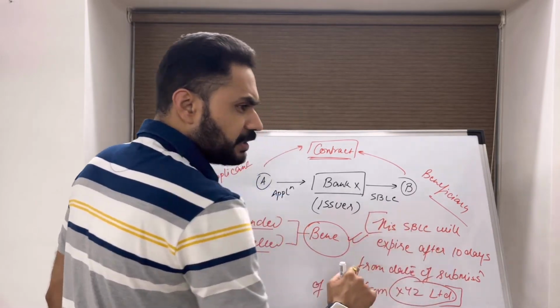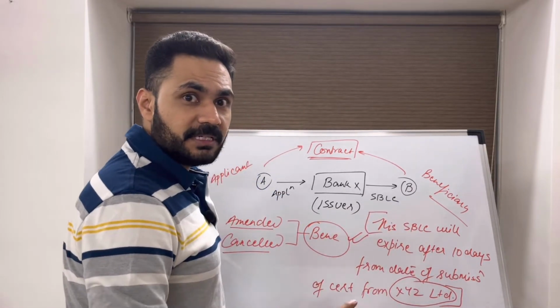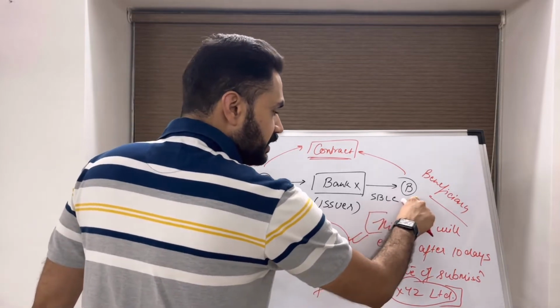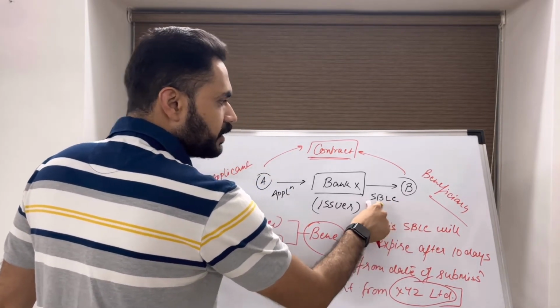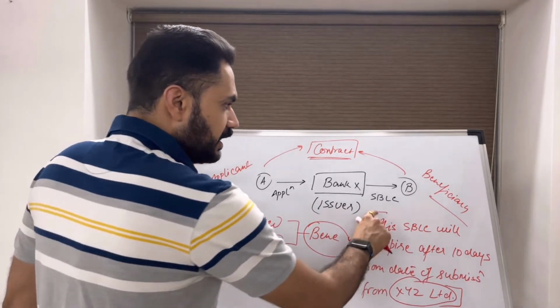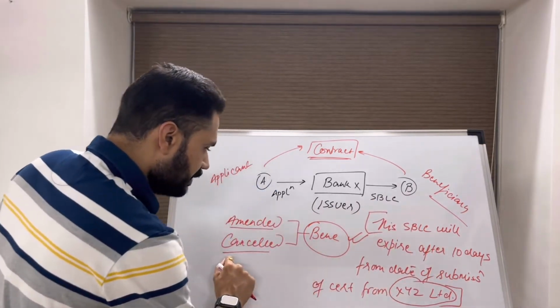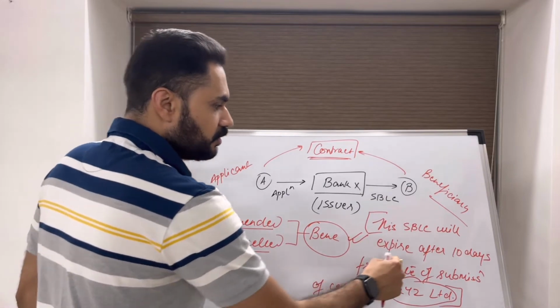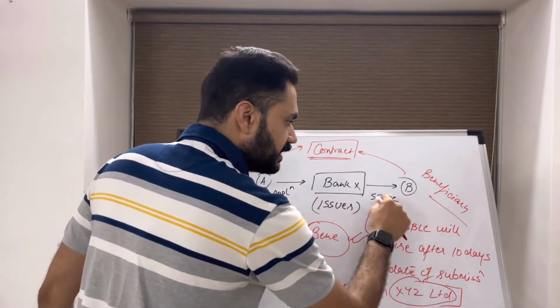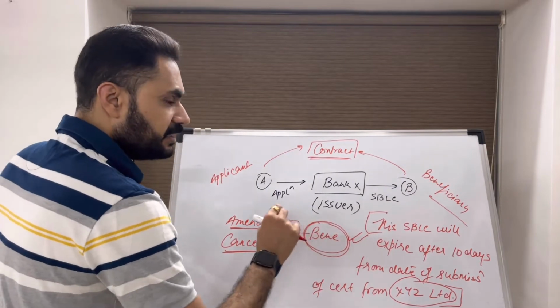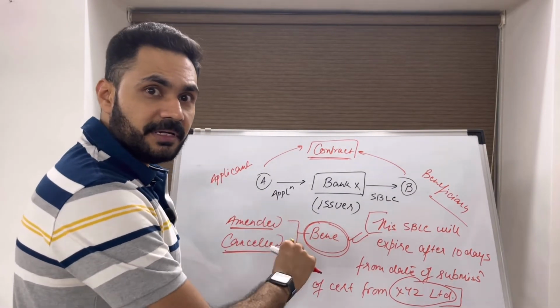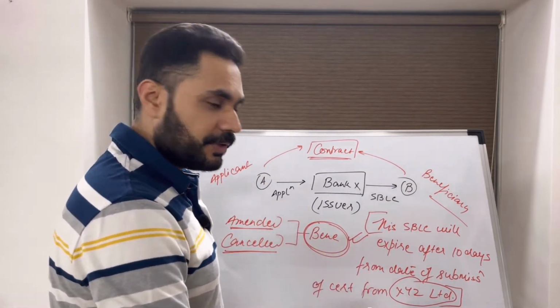This will not need beneficiary consent for cancellation, because when the beneficiary accepted this SBLC, this condition was an integral part of the SBLC. So in this case, the SBLC will be cancelled by virtue of this condition being an integral part of the undertaking. This is what is meant by this undertaking being irrevocable in nature. Let's look at the second point.